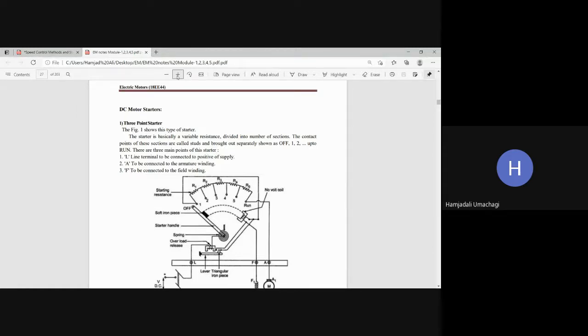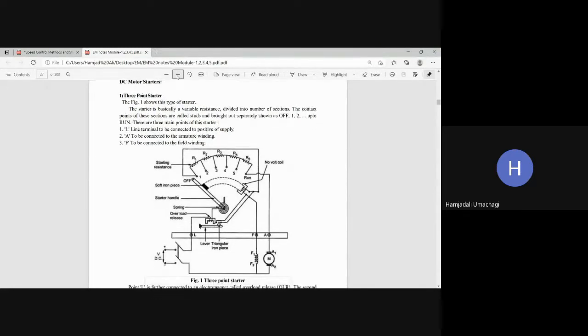And for your syllabus, there are two types of starters, that is 3-point starter and 4-point starter. So I hope you have studied already about this 3-point and 4-point starter in your basic electrical subject. Yes or no?